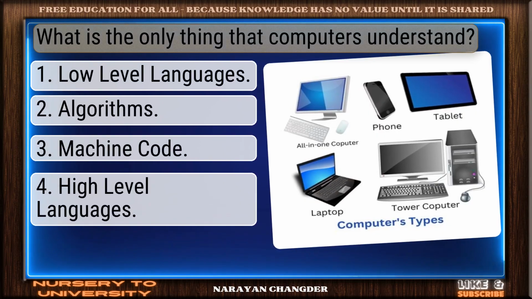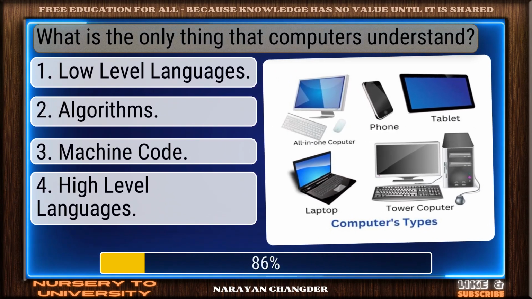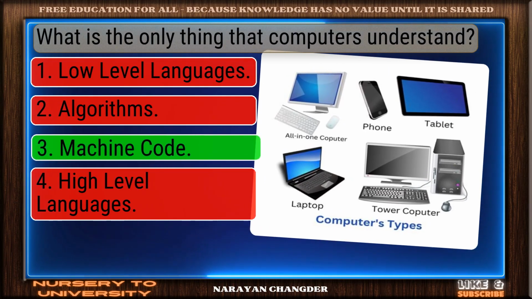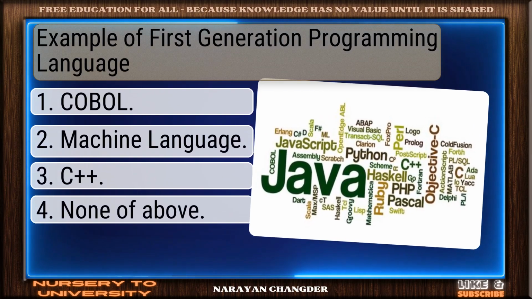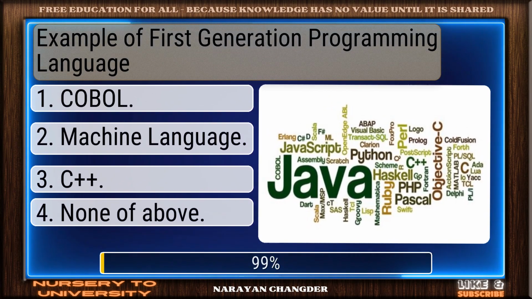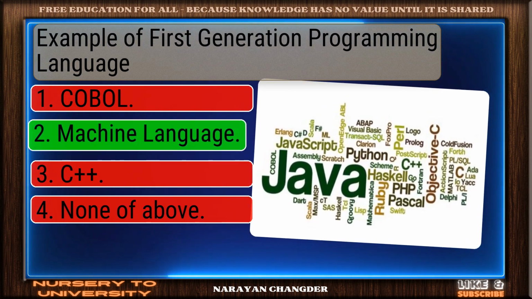Question number 11. What is the only thing that computers understand? Right choice. Machine code is the best answer. Question number 12. Example of first-generation programming language. Good job. Your answer machine language works well here.